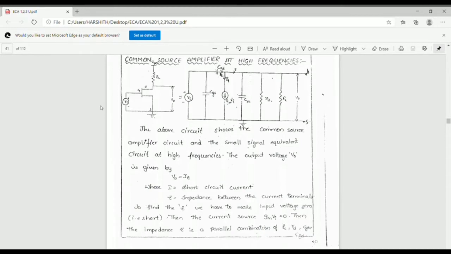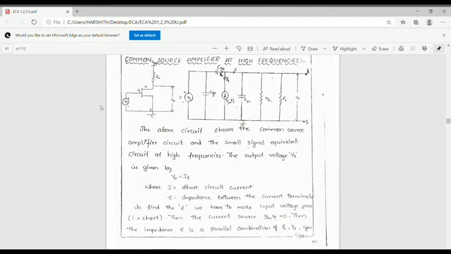Today we discuss the FET. In the small signal high frequency transistor amplifier models, we discuss the FET: analysis of the common source and common drain amplifier circuits at high frequencies.